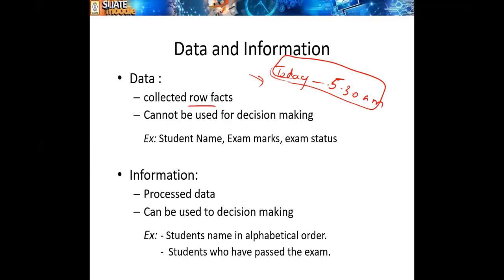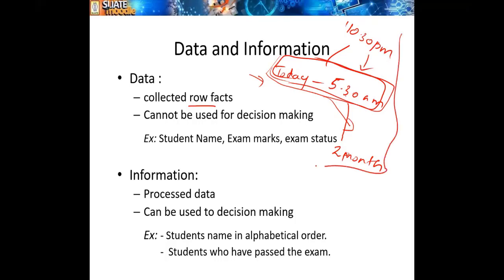Just you woke up today at 5:30 a.m. What if you mark this regularly for 2 months? Let's say you also mark at what time you go to bed. For example, today you went to sleep at 10:30 p.m. so that you got up.